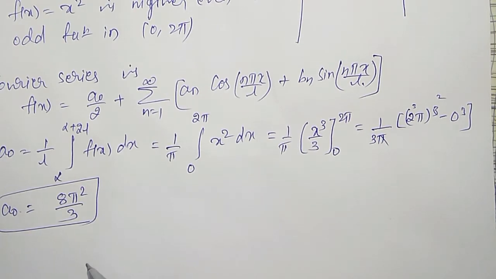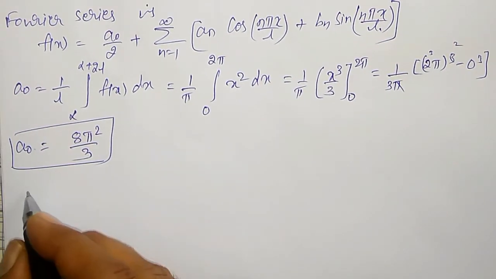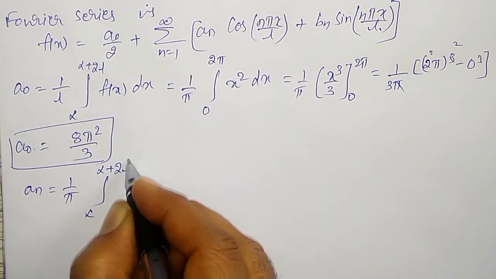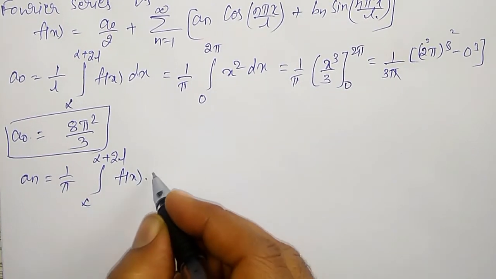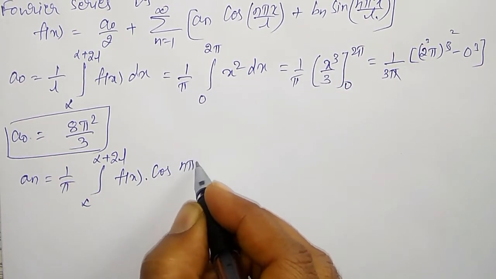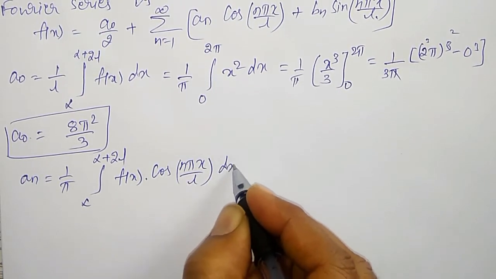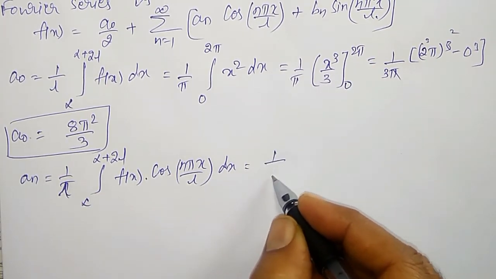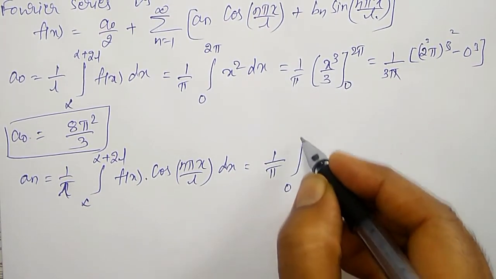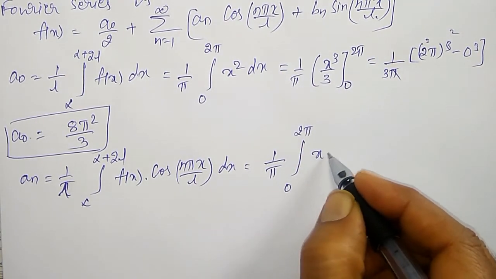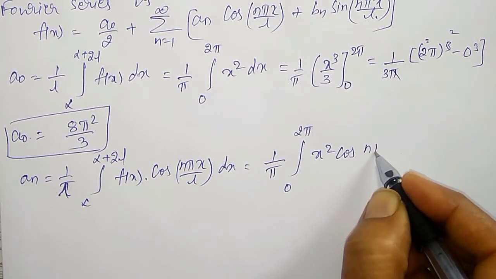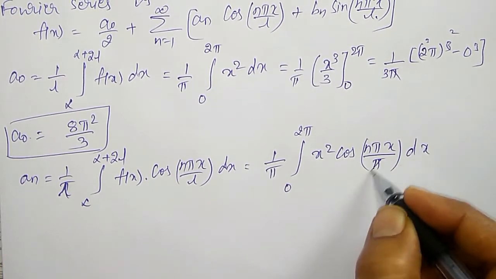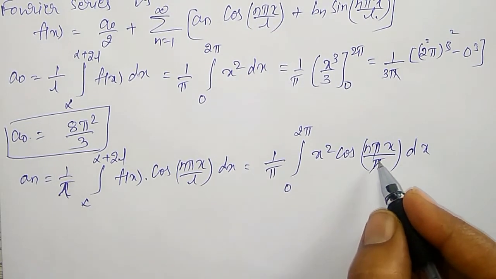Like that, an I have to calculate now. An is given by 1 by l integration from alpha to alpha plus 2l f of x into cos n pi x by l into dx. Let me substitute the l value: 1 by pi integration from 0 to 2 pi, f of x is x square into cos n pi x divided by pi, l is nothing but pi, into dx. Pi cancels, x square into cos nx.